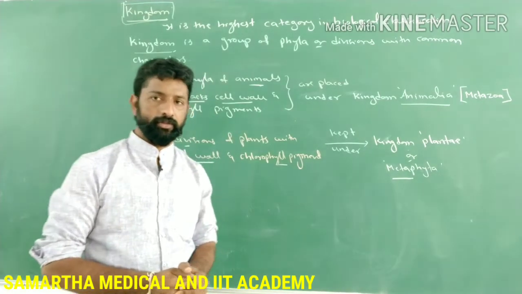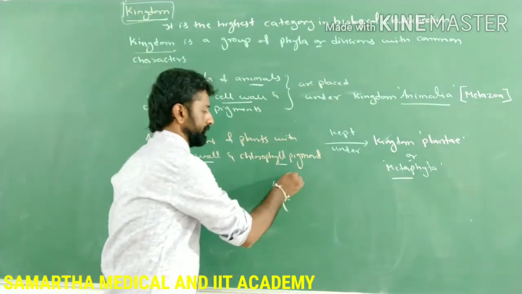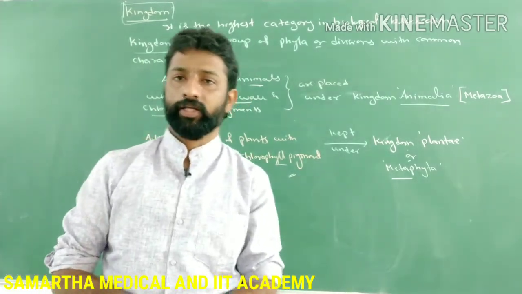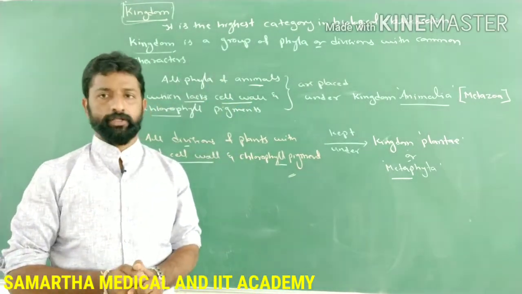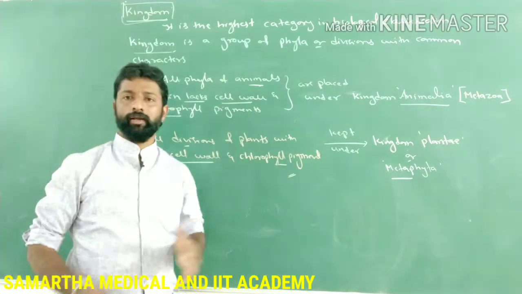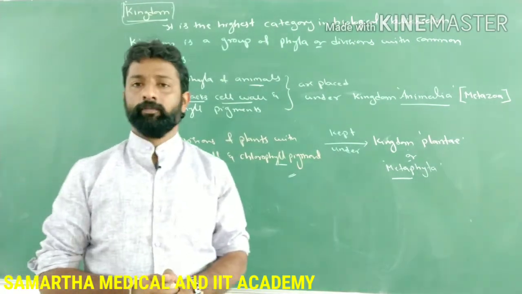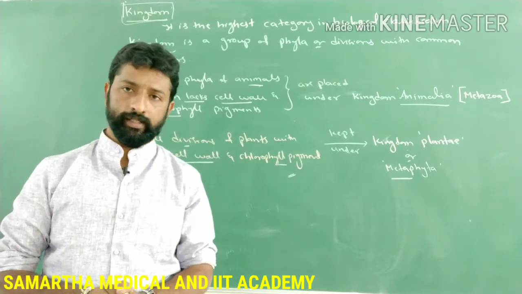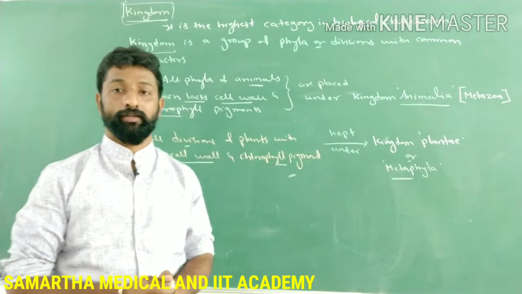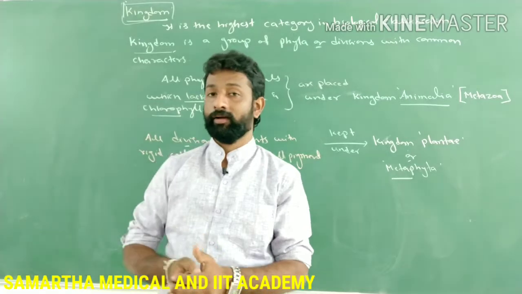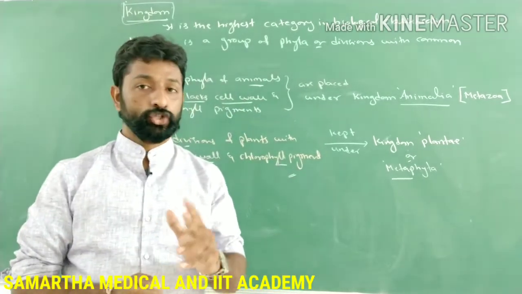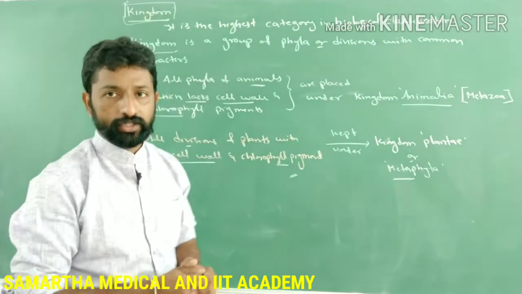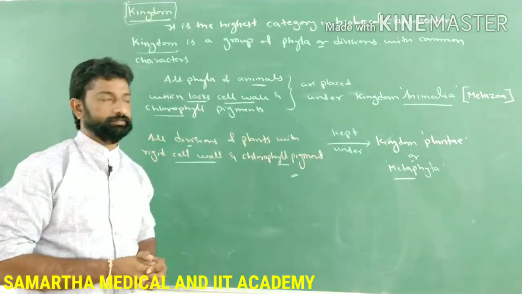So this is the discussion regarding all the 7 categories of the taxonomical hierarchy or the taxonomical arrangement. This taxonomical hierarchy was introduced by Carolus Linnaeus. But the Linnaean hierarchy was lacking 2 particular categories. So what are those? Let's discuss it. Before that, make a note of these points now.